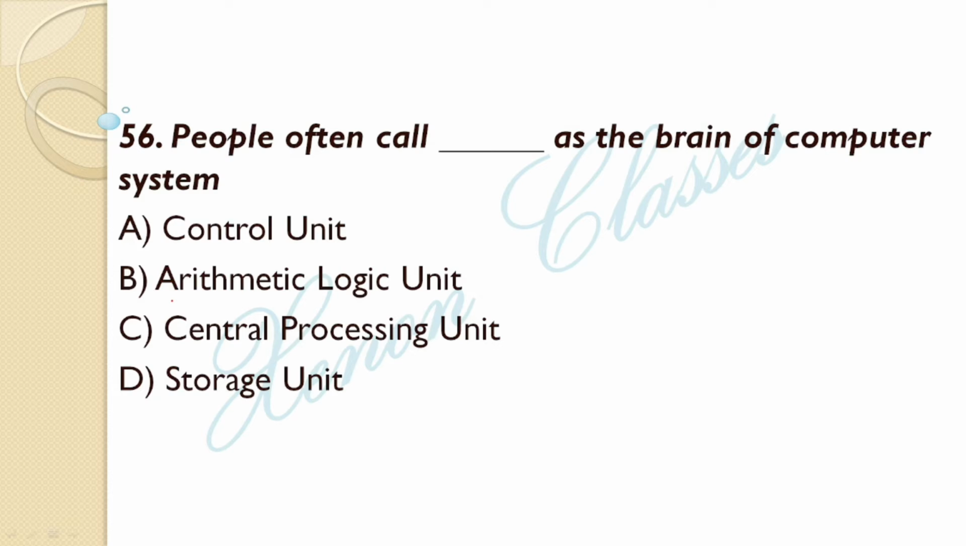Next question. People often call dash the brain of the computer system. The brain of the computer system is also called the CPU, central processing unit.